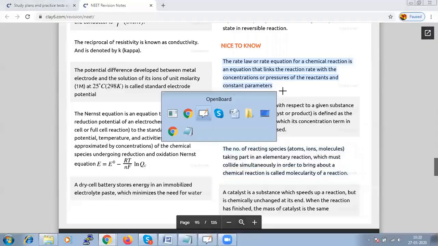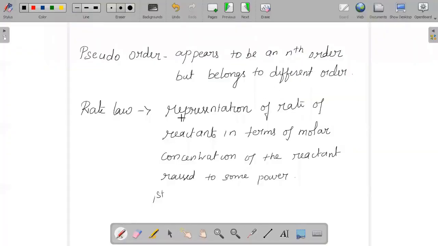So rate law is a representation of the rate of reaction in terms of the molar concentration of the reactant raised to some power. It is sometimes also called the rate expression or rate equation.